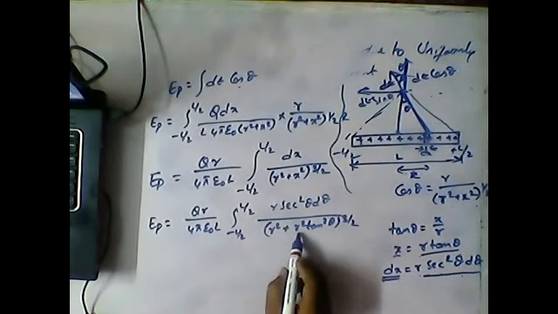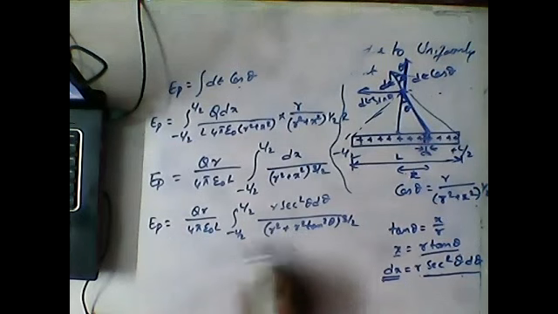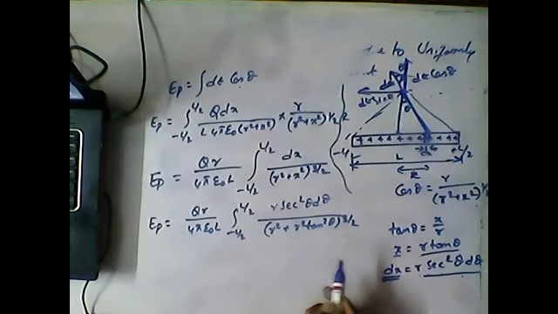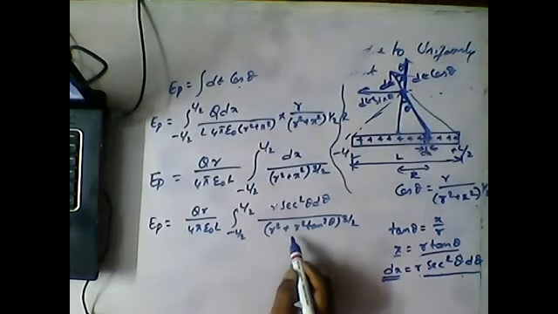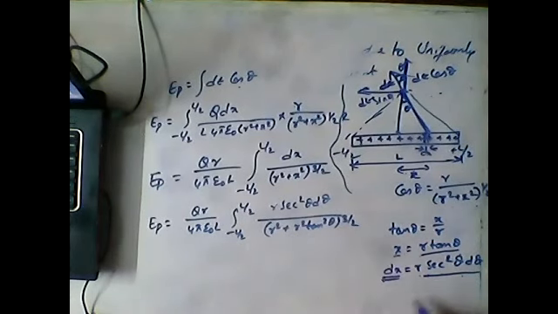If you take r square common, it becomes 1 plus tan square theta, and 1 plus tan square theta becomes secant square theta.